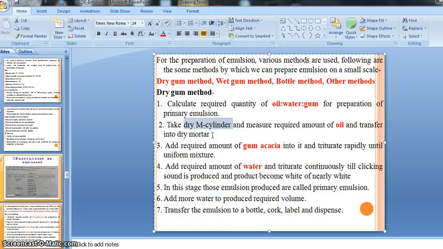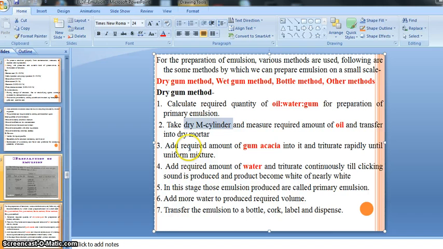That is a beaker, then a stirrer, then a measuring cylinder, then a mortar and pestle. So these are the requirements for the preparation of our emulsion, right? And all the apparatus should be neat, clean and dry, right? So we have to measure the required quantity of our oil in a dry measuring cylinder. After measurement, that oil is transferred into a dry mortar, right?